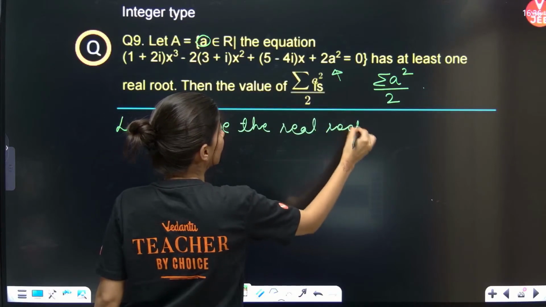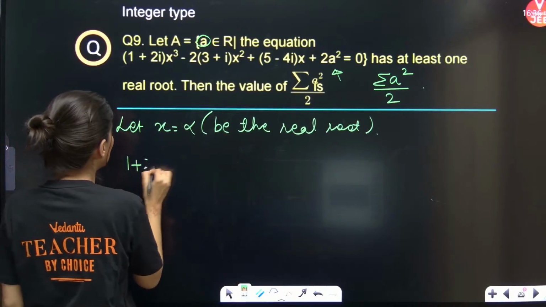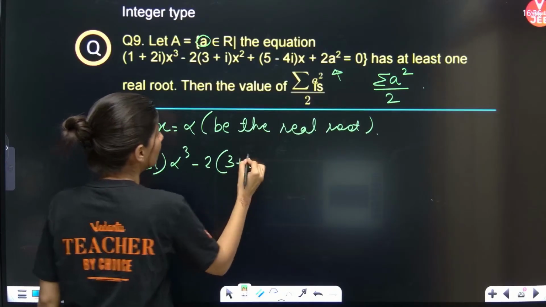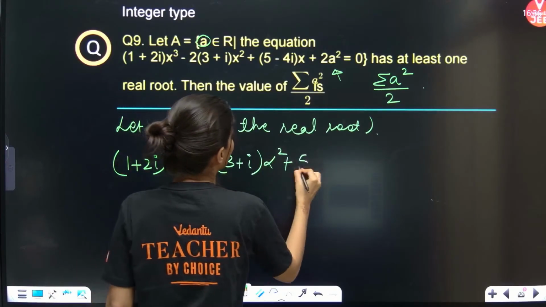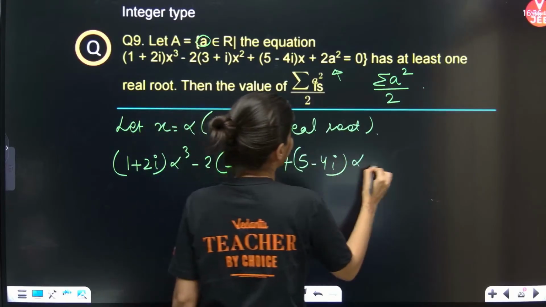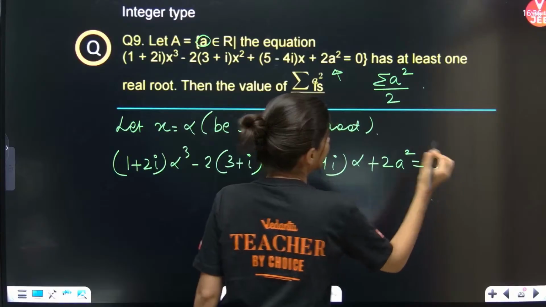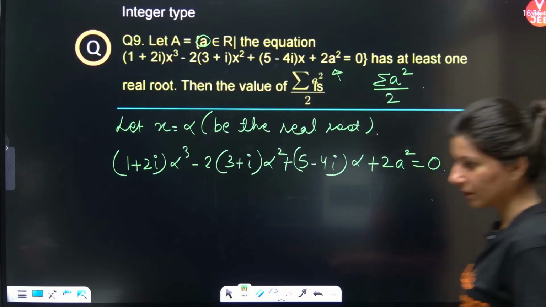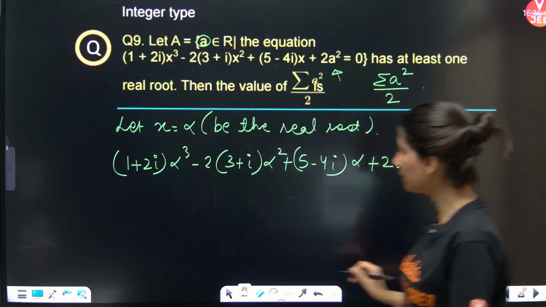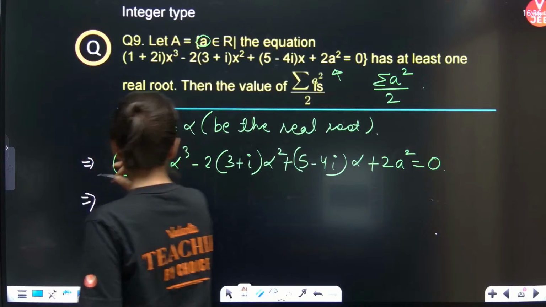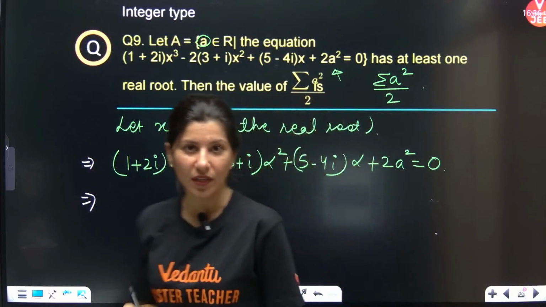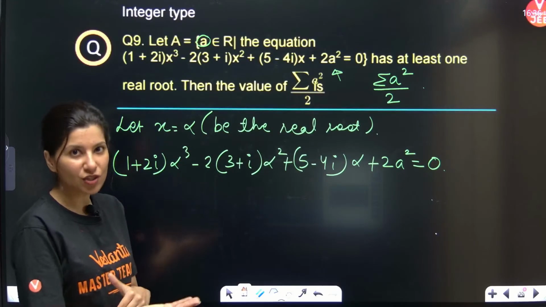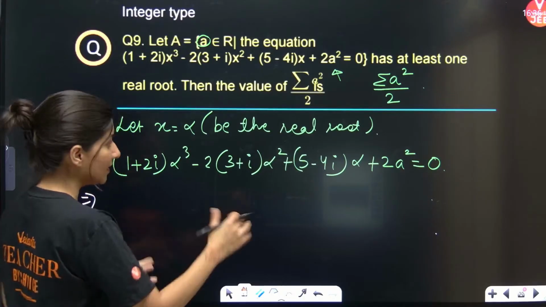Okay, so let's satisfy the real root. (1 plus 2 iota) alpha cube minus 2 (3 plus iota) alpha square plus (5 minus 4 iota) alpha plus 2a square is nothing but 0. Okay, everybody getting it? Now what we are going to do is collect the real part of this equation and the imaginary part of this equation, and this is, by the way, equal to 0.